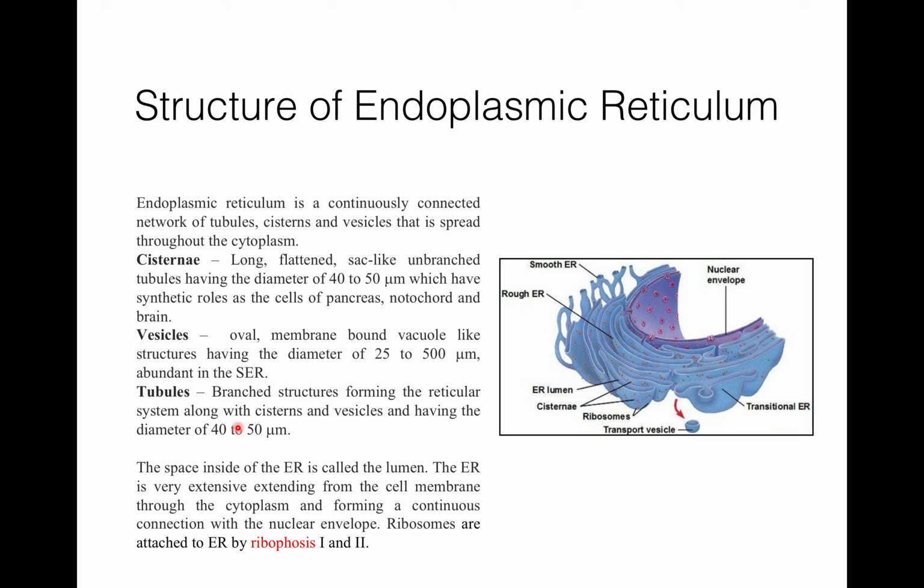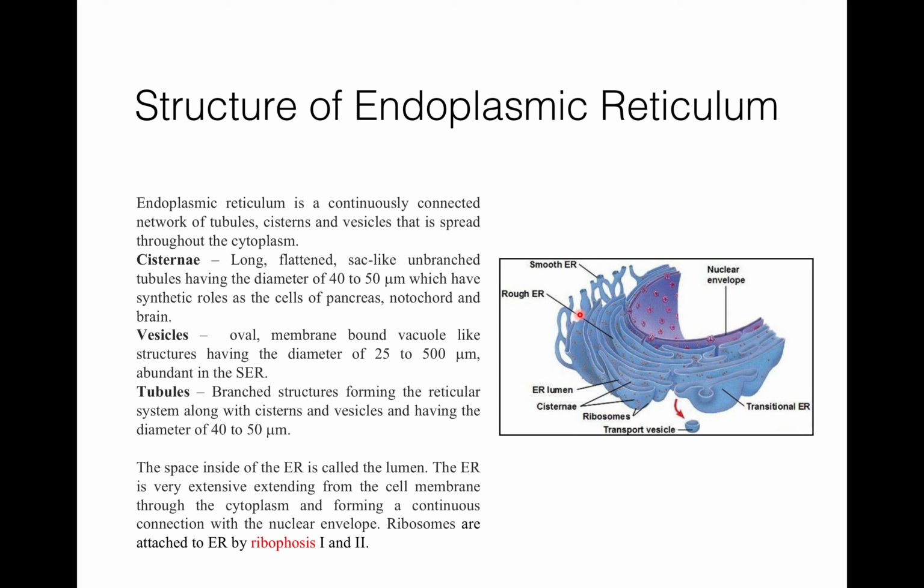Now, tubules. Tubules are like this. This structure is tubules. They are wider, tubular, but branched elements, mainly present near the cell membrane, and they are without ribosomes. They are 40 to 50 in diameter.